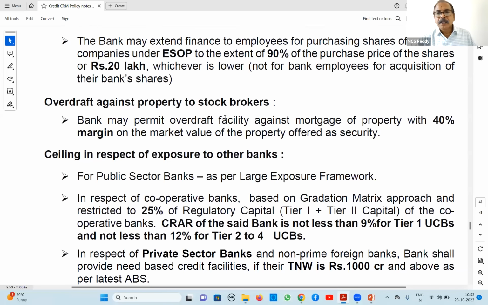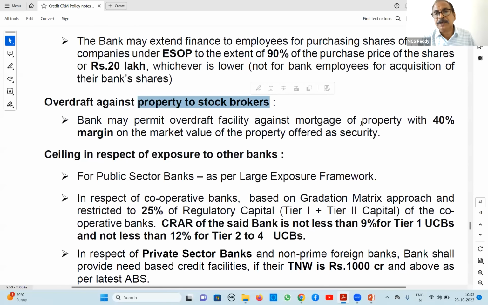For stock brokers, as I discussed in the last class, against property also we sanction OD, but 40% is the margin. Otherwise, 50% margin for stock brokers. But against property, 40% is the margin.